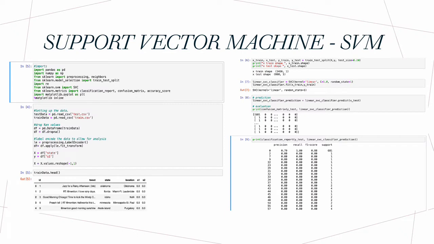Now we will be implementing our support vector machine algorithm in our project. The dataset we will be using for this is the train and test dataset. For this project, there are three features available for us to use, but we'll be using only two, which are state and S1.